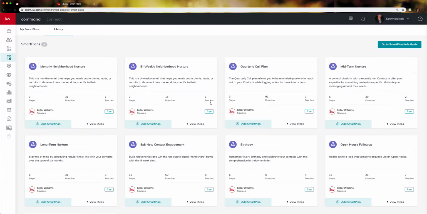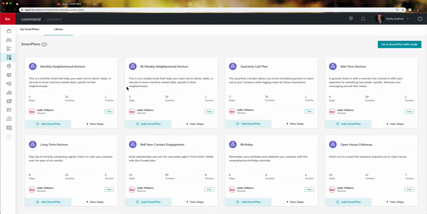drip to our clients. So the great thing about this is when you come in here, you're going to see this button, Add to Smart Plan. And to get this over from the library into your smart plans, you will need to actually click on the Add Smart Plan. Okay, and then once you hit the Add to Smart Plan, it will come into your smart plans so that you can start using those smart plans.